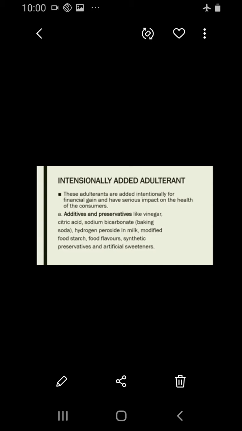So the next is intentionally added adulterant. These adulterants are added intentionally for financial gain and have serious impacts on the health of the consumers.